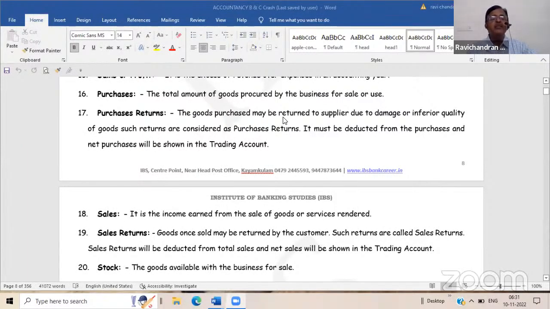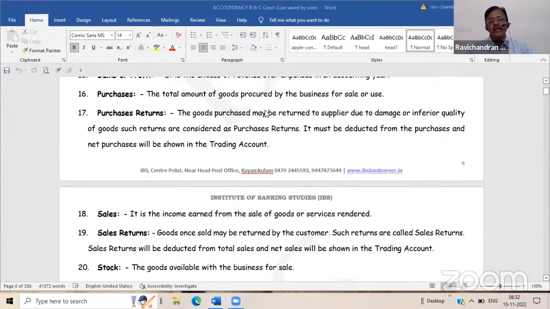Suppose the business is a provision store and they are purchasing an almirah for the business. Here, the purchase of the almirah is not for the purpose of resale. Hence, that purchase cannot be treated as a normal purchase. It can be treated only as a purchase of a fixed asset. Is it not? So you can call a transaction a purchase only if that purchase is for the purpose of resale. If you want to sell that particular item further, and because of that you are purchasing it, then it is a purchase. Otherwise, you should not treat it as a purchase.